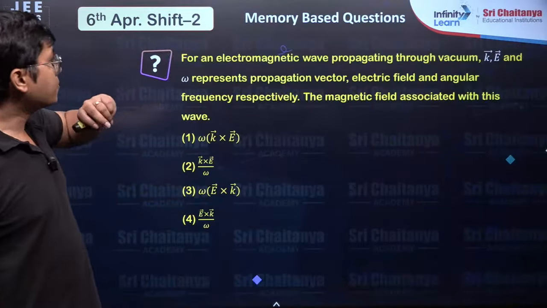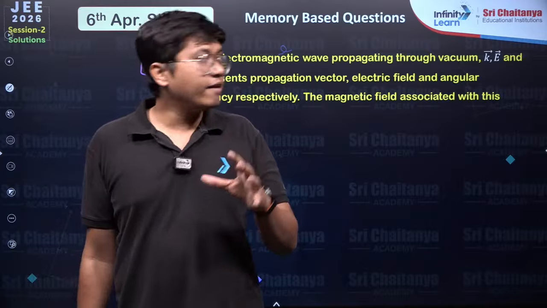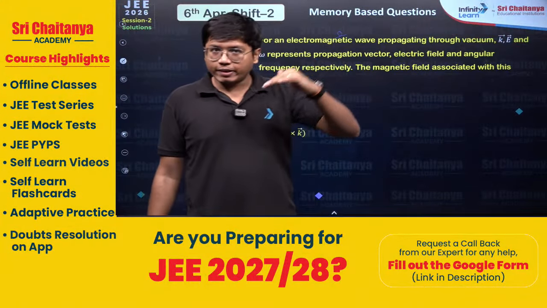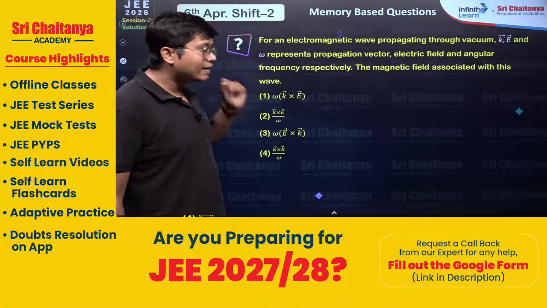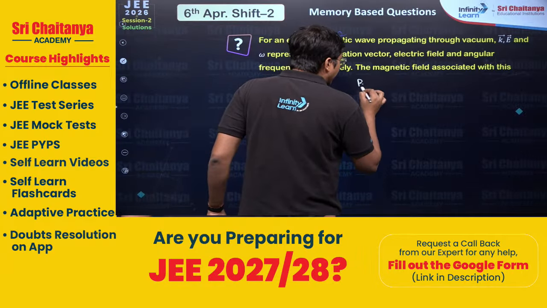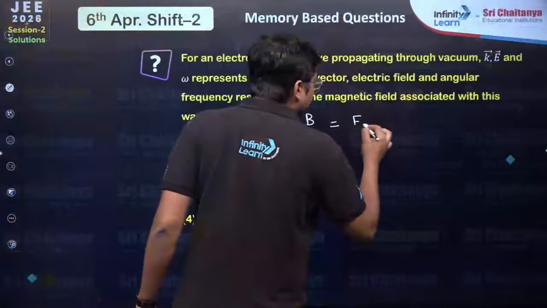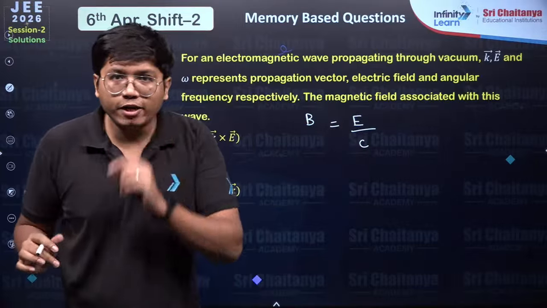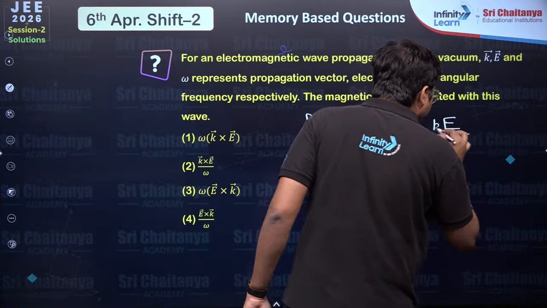Oh sorry. This one says an electromagnetic wave is propagating through vacuum. K vector, E vector and omega represent the propagation vector, which means 2 pi by lambda, the electric field and the angular frequency respectively. The magnetic field associated with the wave is how much? We know the magnetic field, in terms of magnitude, is E divided by C, where C is the speed of the wave. You can write the speed of the wave as omega by K.